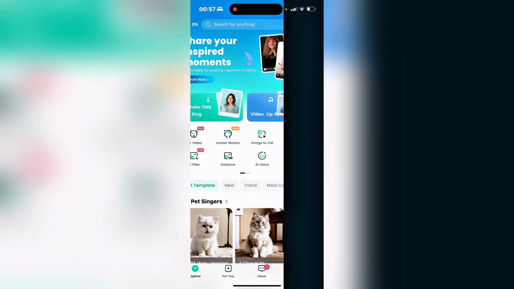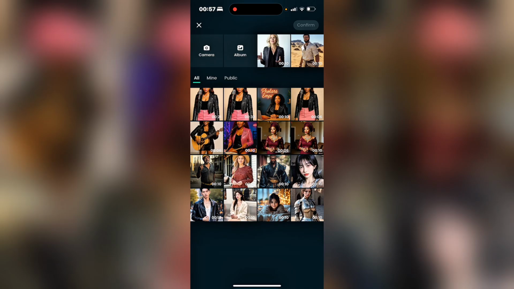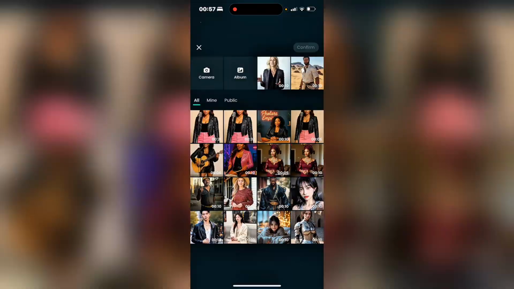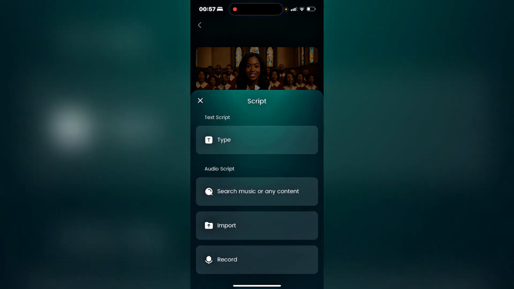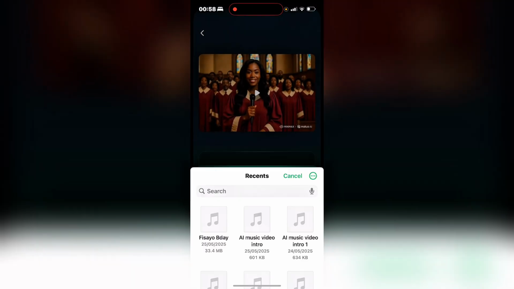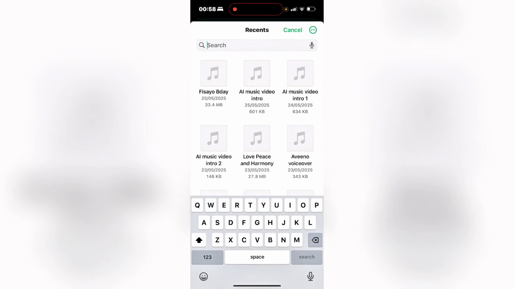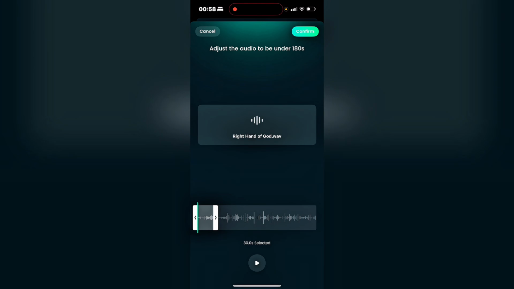So I'll click on video lip sync, and then I'll click on avatar and go into my album to bring the video that I just got from Hailuo. Okay, and then I'm going to click on where it says add script to continue, bring my music that I downloaded from Suno. So I'll click on import, and I'll go to files. So the title of my music is Right Hand of God. Okay, so that is my music.